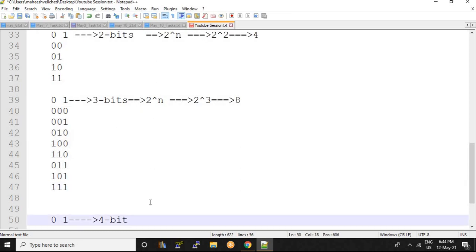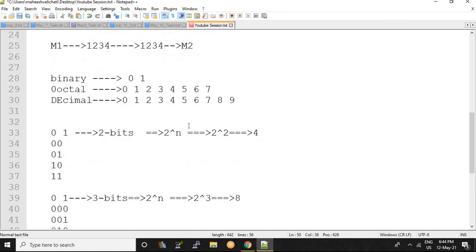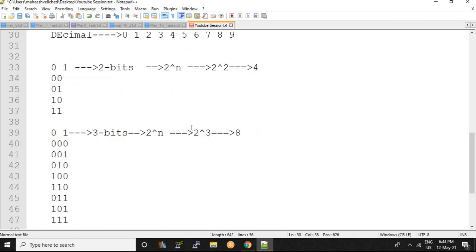In the same way, for the fourth one, how many can I generate? 2 to the power of 4. 2 to the power of 4 is how much? 16. So in this way you can generate. Clear? If you still have any doubts, please comment so that I can clarify your doubts. Okay?